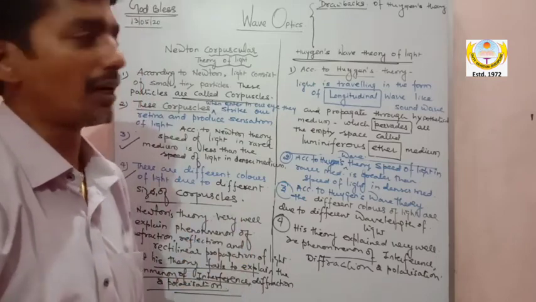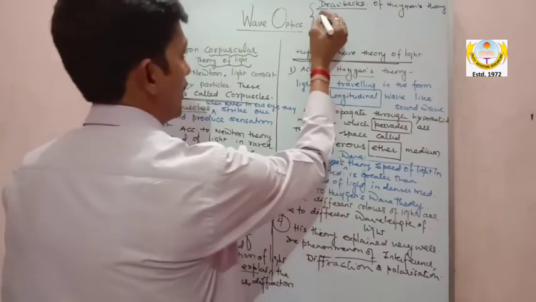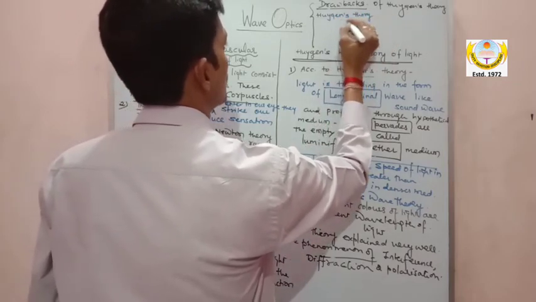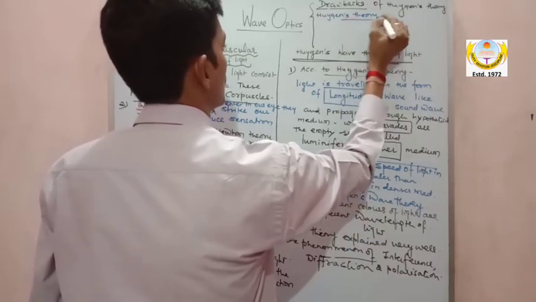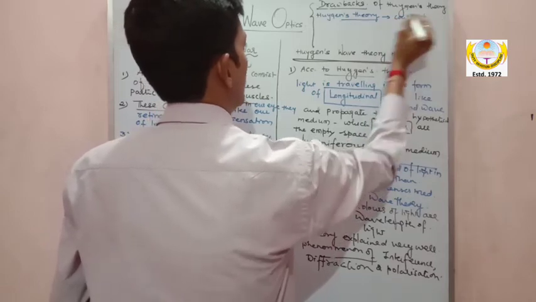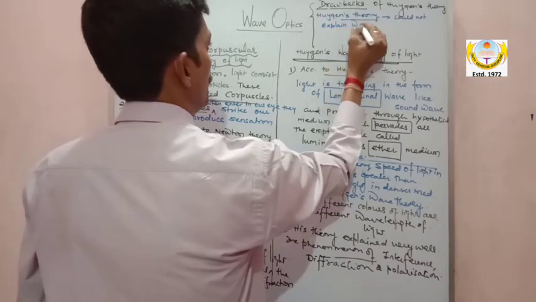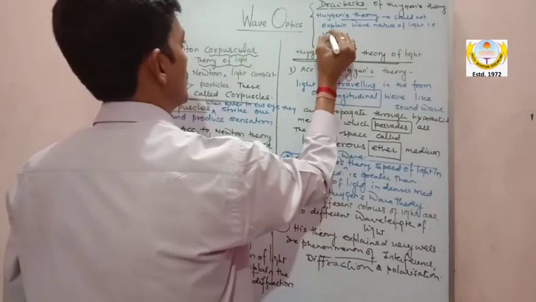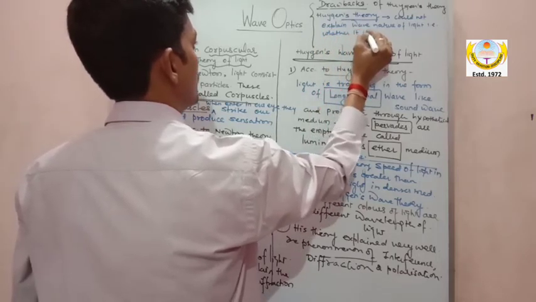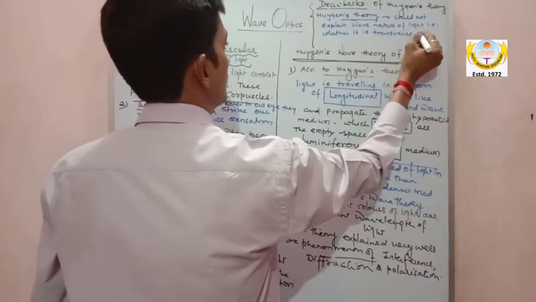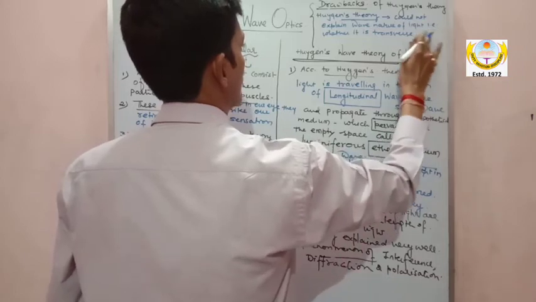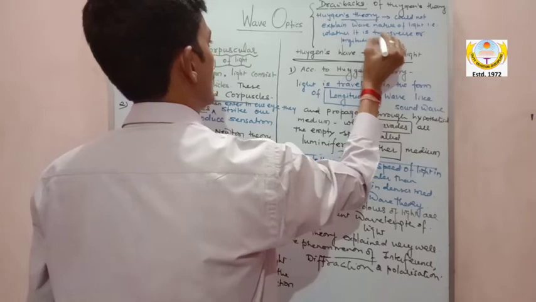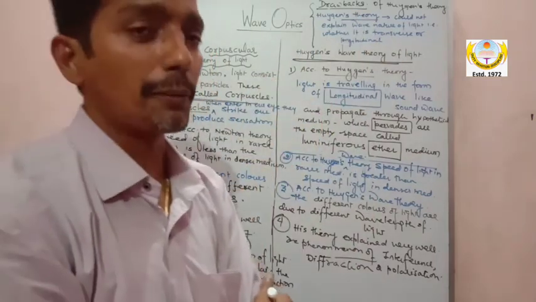The drawback of Huygens' theory was that he could not explain the wave nature of light, that is, whether it is transverse or longitudinal. His theory could not explain the wave nature of light.